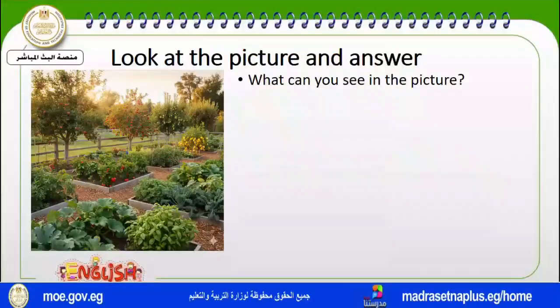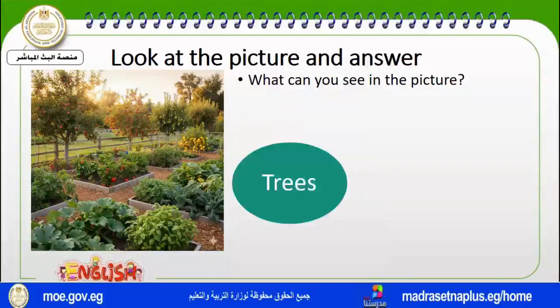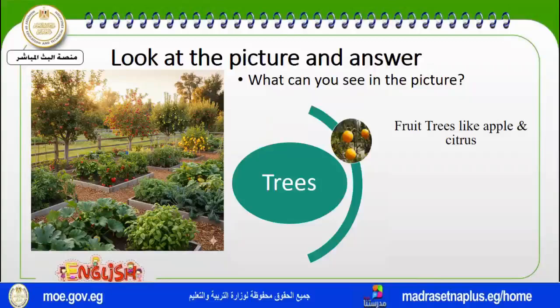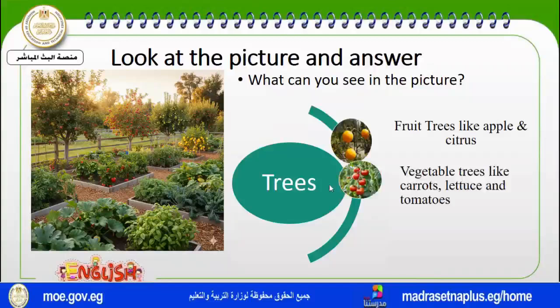And now I'd like you to look at the picture and answer this question. What can you see in the picture? Look at the picture for 1 second, 2 seconds, 3, 4, 5. Yes, the picture is full of trees. The trees are fruit trees like apples and citrus, like these ones. Also, we can see vegetable trees like carrots, lettuce, and tomatoes. And sure, these trees are in gardens and in farms.